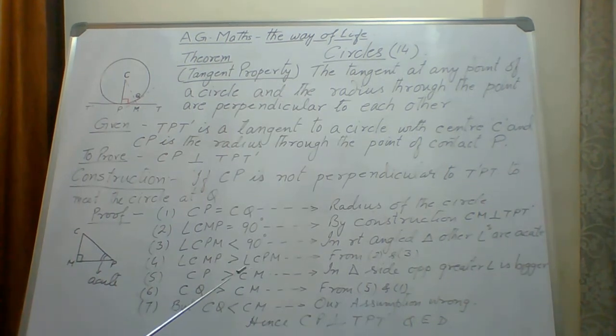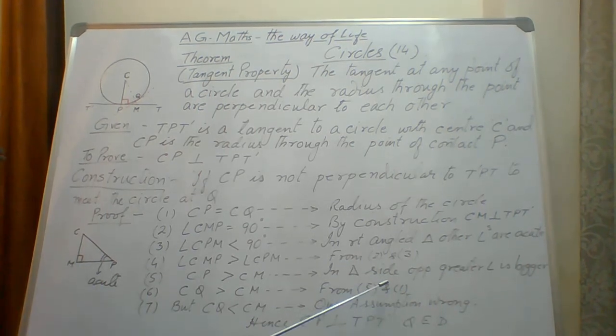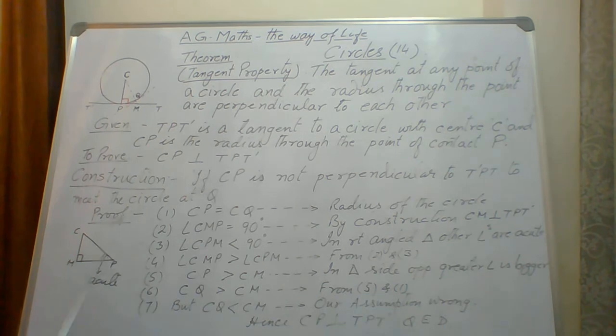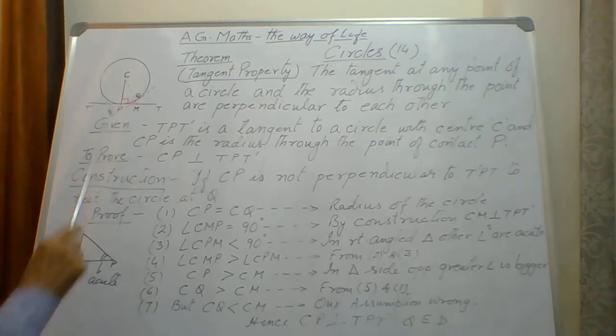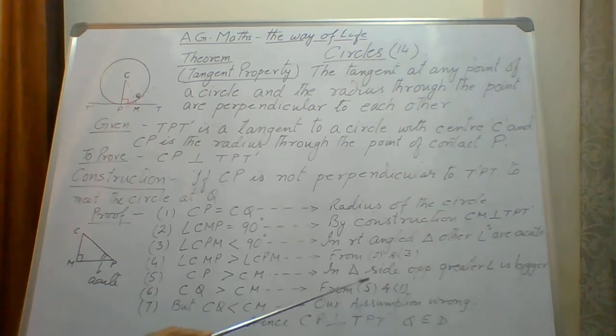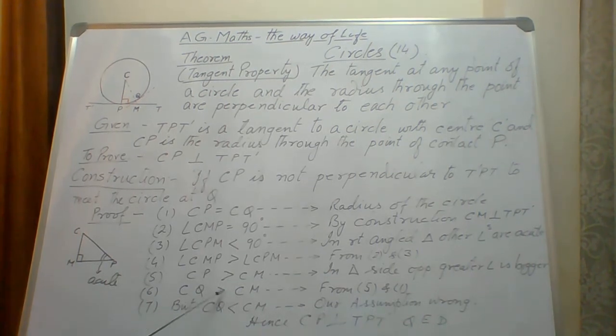Then by the inequality property of triangles, the side opposite to the greater angle is always greater. This angle is 90 degrees, so the CP side is the biggest side, and the angle at P is smaller, so the CM side is smaller. The side opposite to the greater angle is always bigger in any triangle, whether it is a right angle triangle, scalene triangle, or any obtuse or acute triangle. So CP is greater than CM. But CP is already equal to CQ. So CQ is greater than CM.